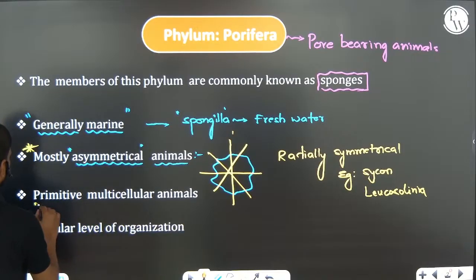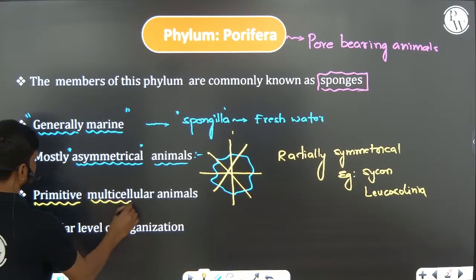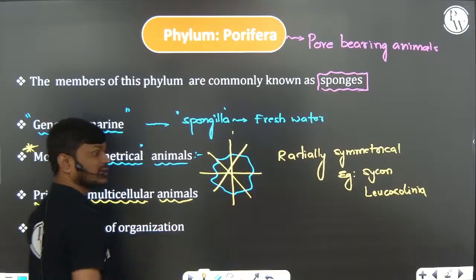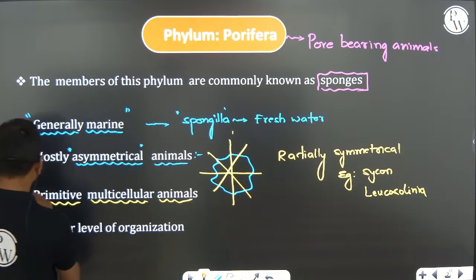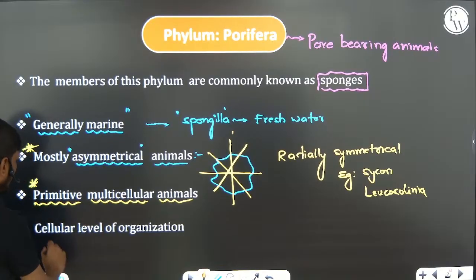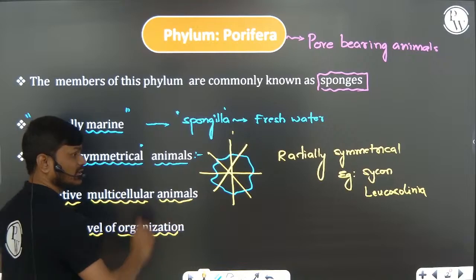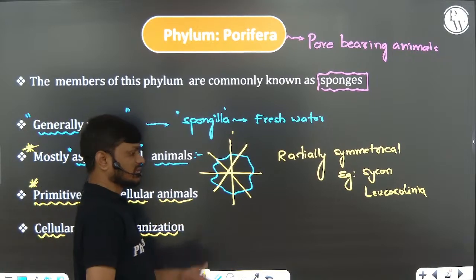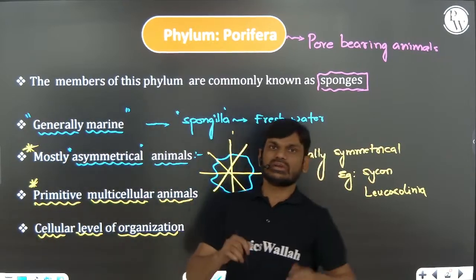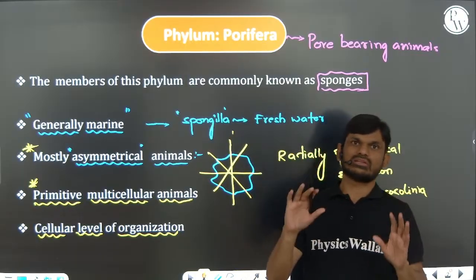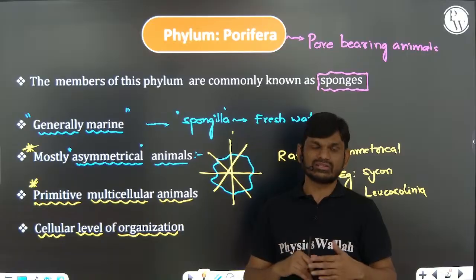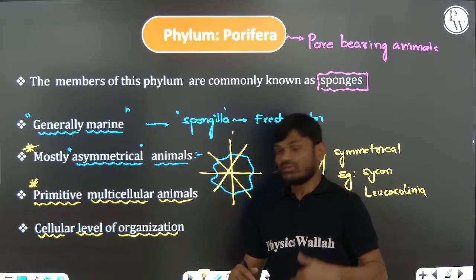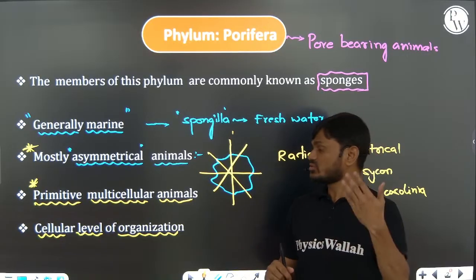These are primitive multicellular animals. That means they are not well developed. Primitive multicellular animals with a cellular level of organization. The entire body of these animals is made up of only groups of cells, or cell aggregates, and there is no formation of tissues and no organs.